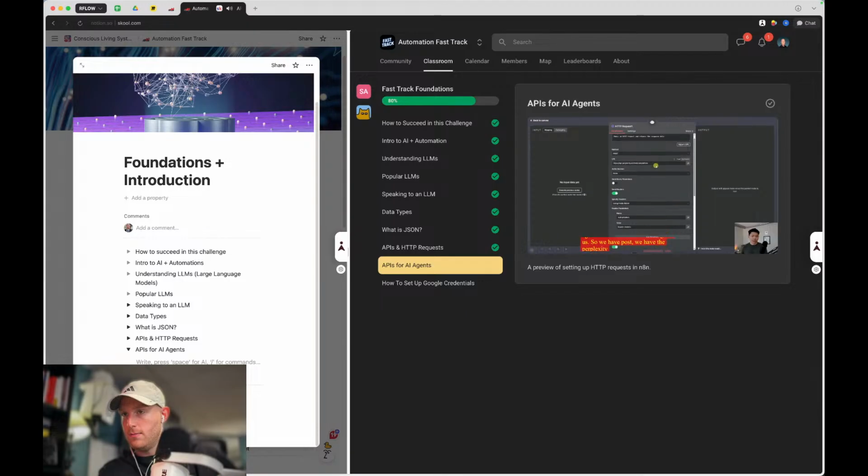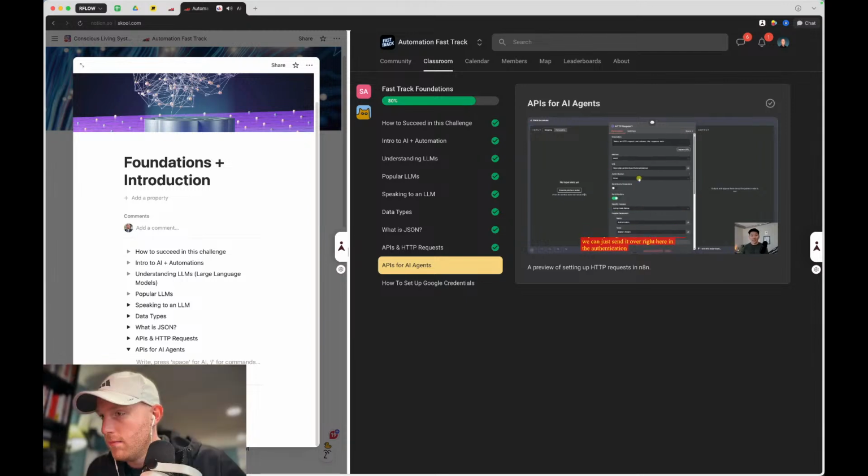So we have post, we have the Perplexity endpoint, we have our authorization bearer, but notice we have to put in our token once again. And so a cool little hack is, let's say you're going to use Perplexity a lot, rather than having to go grab your API key every single time, what we can do is we can just send it over right here in the authentication tab. So let me show you what I mean by that.